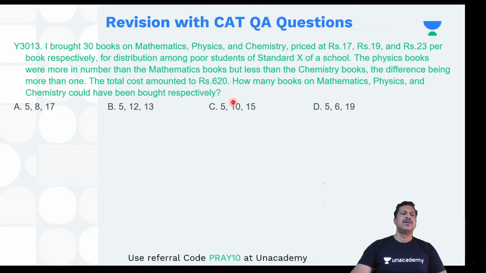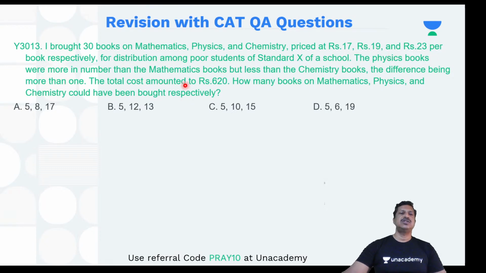All right. So it talks about maths, physics, and chemistry first. That is how it is. And what are the conditions given? The total amount is 620, and the prices are given over there.